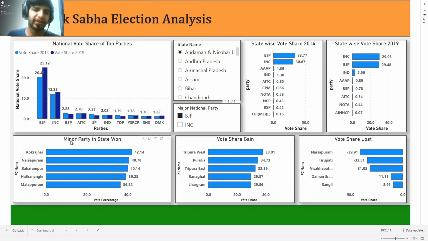Now we can see that minor parties that have less than 10% in the state have won the vote in Kokrajhar, Narasapuram, Brahmapur, Hatkanangale, and Malappuram. That's all the conclusions we get from the analysis.